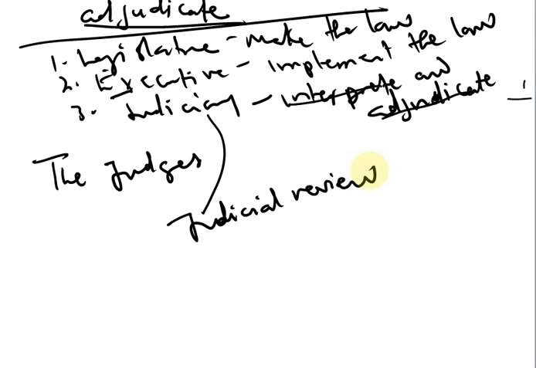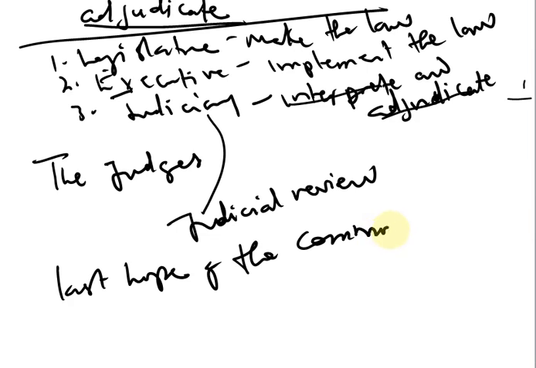Now, the judiciary is also known as the last hope of the common man. You know, in a society where justice is not well served, the common man, being the ordinary citizen in the society, will suffer.